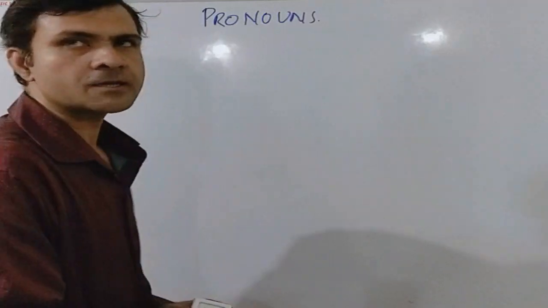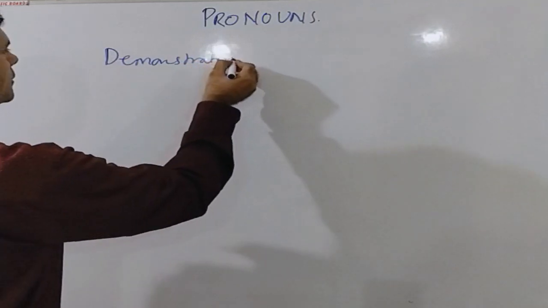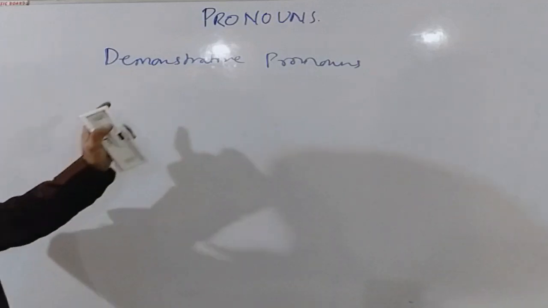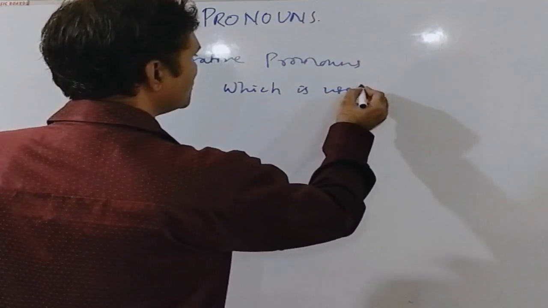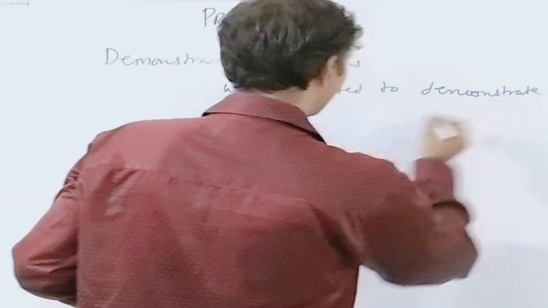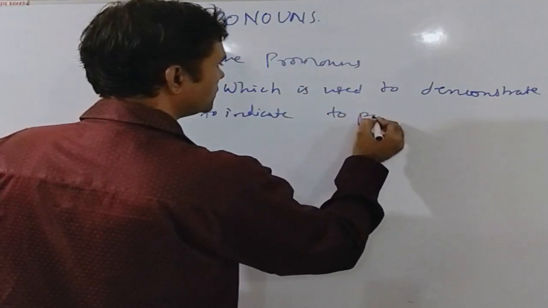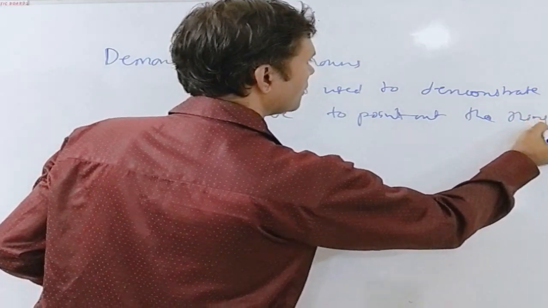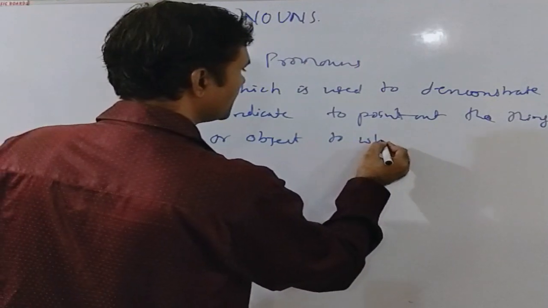The third type of pronouns is demonstrative pronouns. As the name suggests, a demonstrative pronoun is one which is used to demonstrate or to indicate or to point out the thing or object to which they refer.